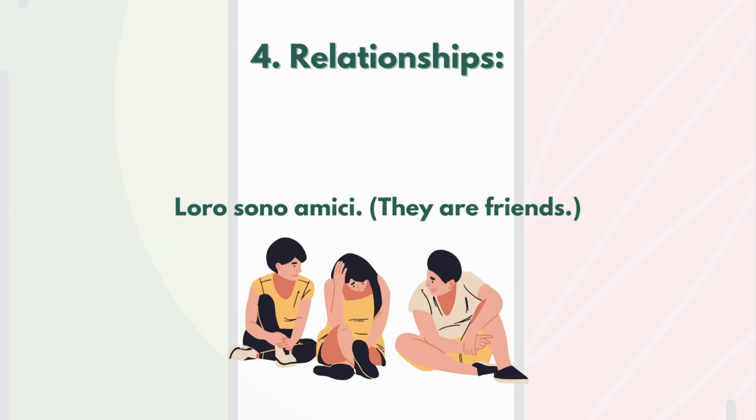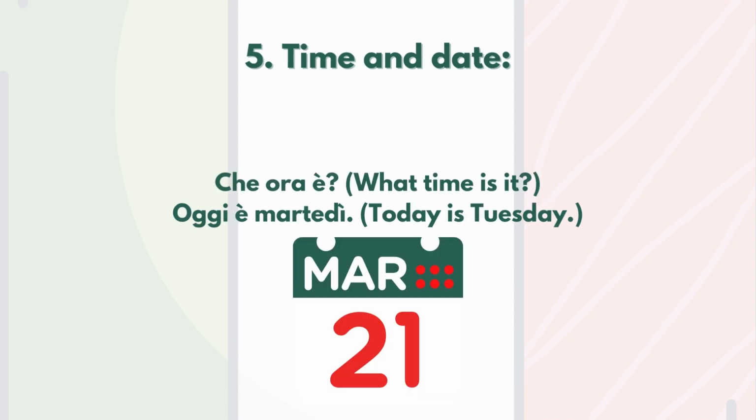Then we have relationships. Loro sono amici. They are friends. Being friends is a relationship, so we will use the verb to be. Then we have time and date. What time is it? Che ora è? Today is Tuesday. Oggi è martedì.